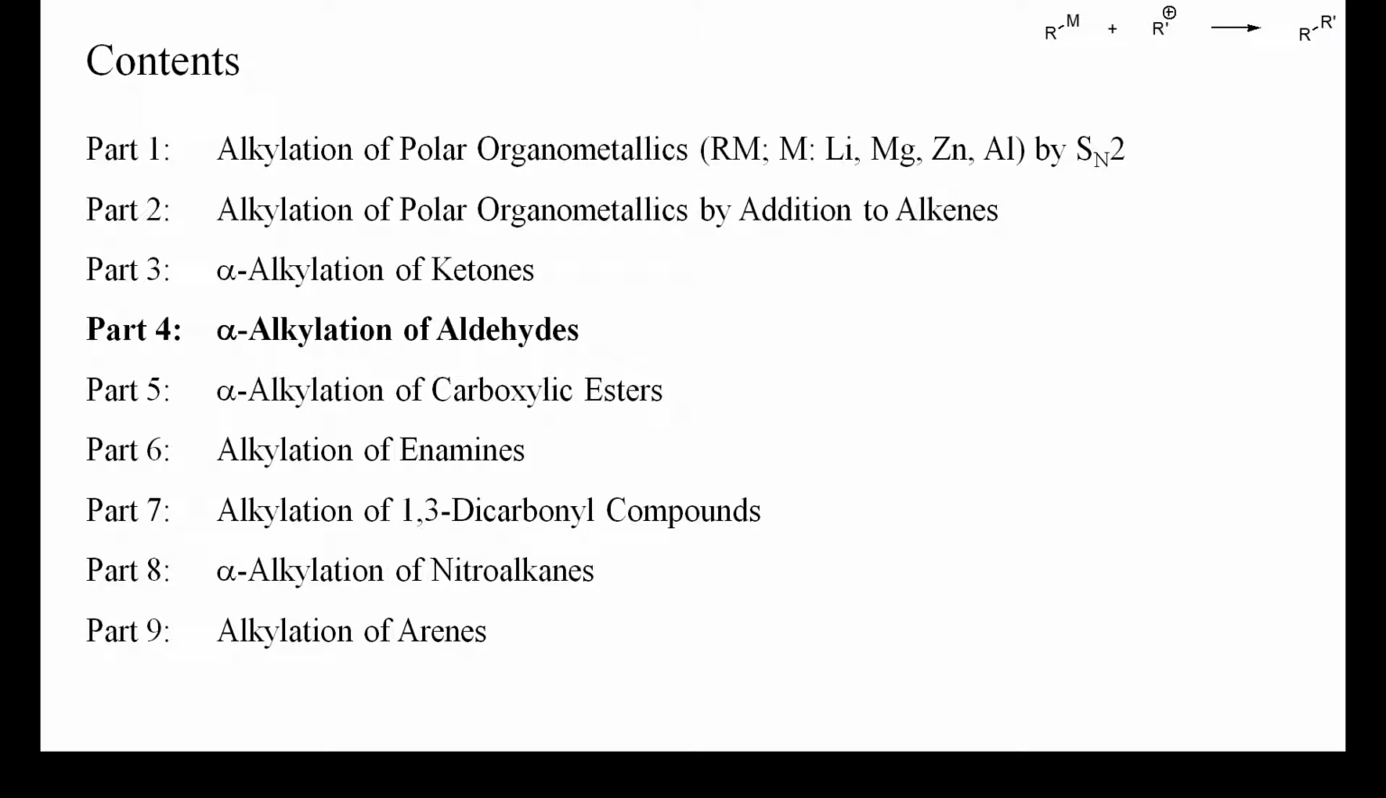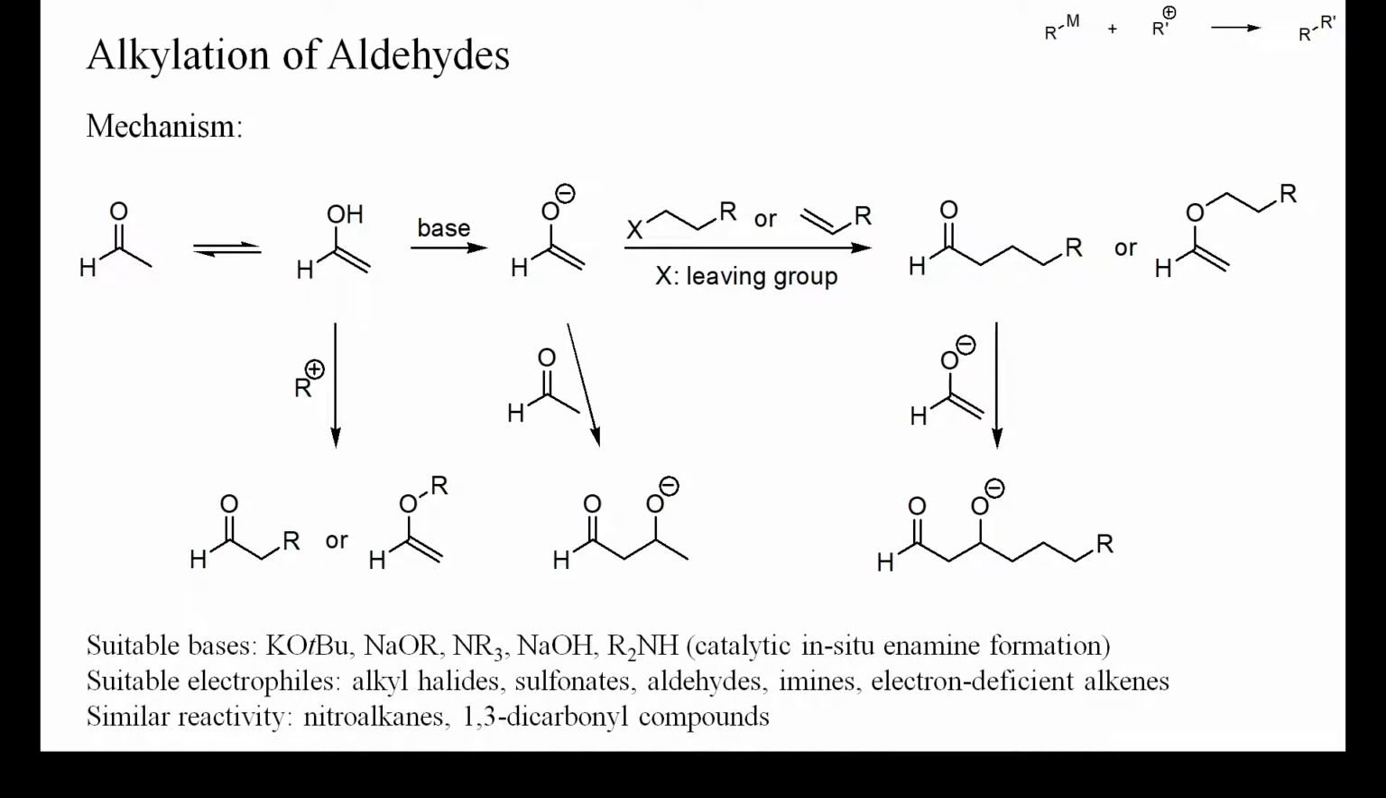Aldehydes are usually more acidic than ketones and their enolates therefore less basic and less nucleophilic. Nevertheless, a number of strategies have been developed that enable high-yielding aldehyde alkylations. Like ketone enolates, aldehyde enolates are ambident nucleophiles that can react with electrophiles either at carbon or at oxygen. Weaker bases than those required for ketones can already be sufficient to bring about enolate alkylation.